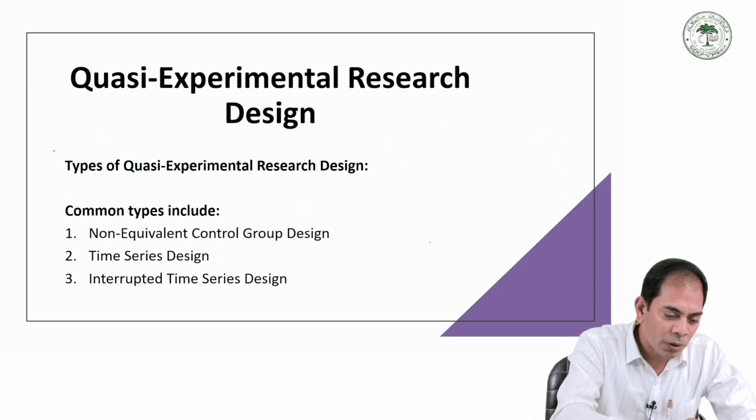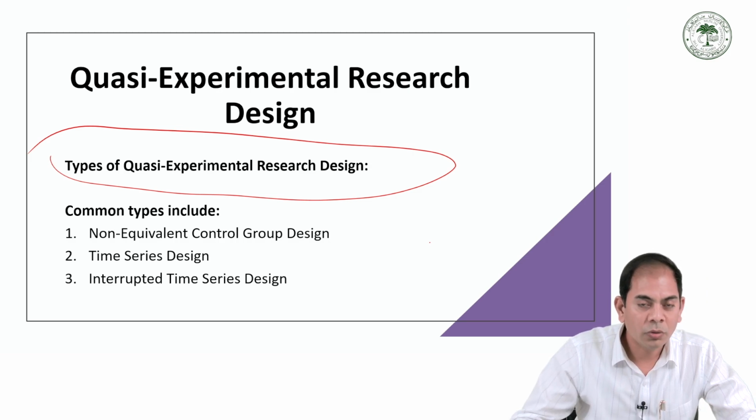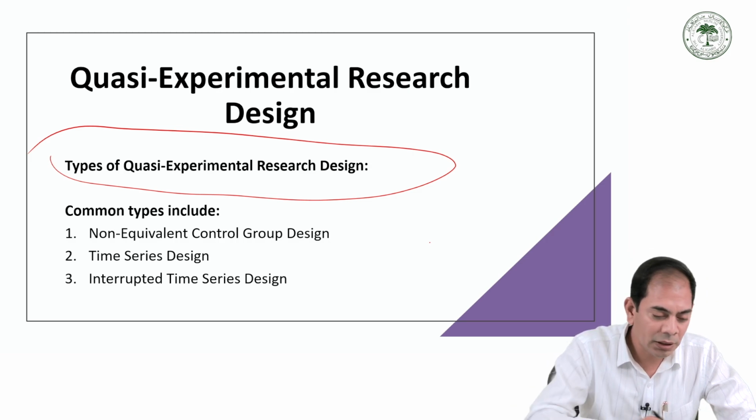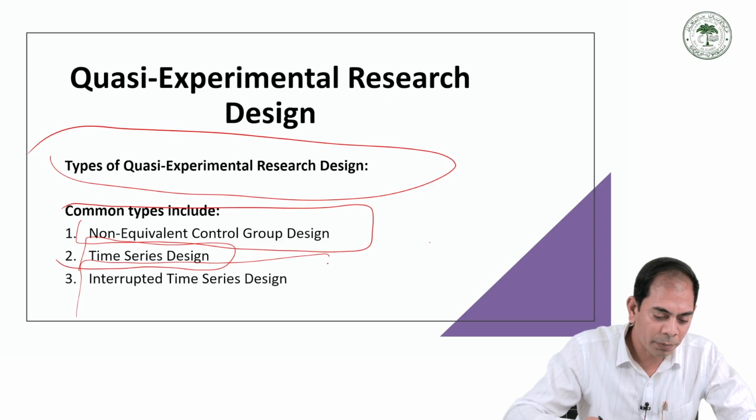Next, quasi-experimental design has generally three different types. First is the non-equivalent control group design, second is time series, and third is interrupted time series design.